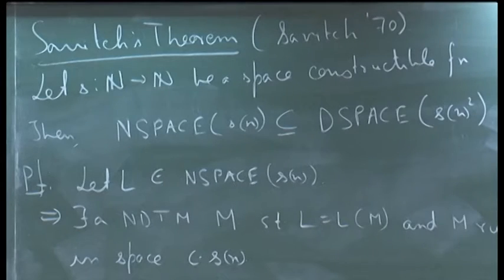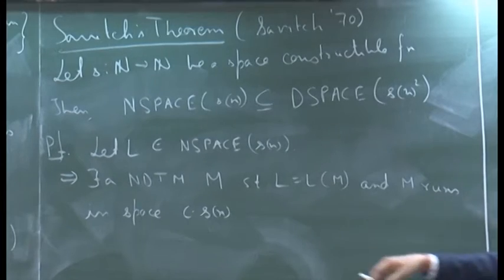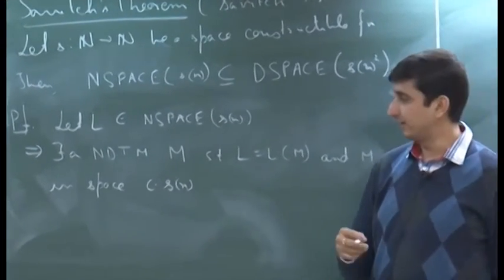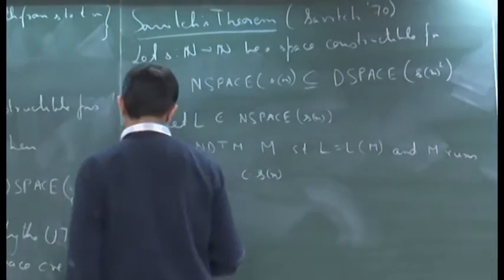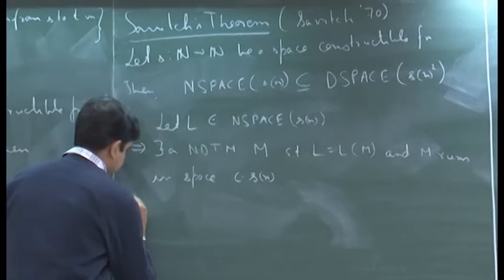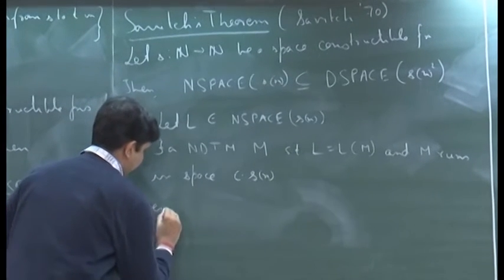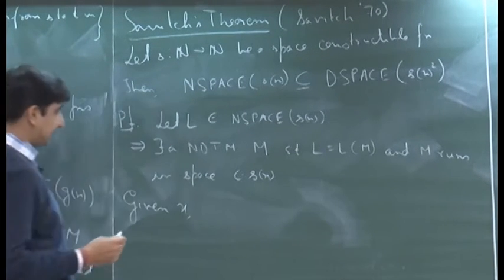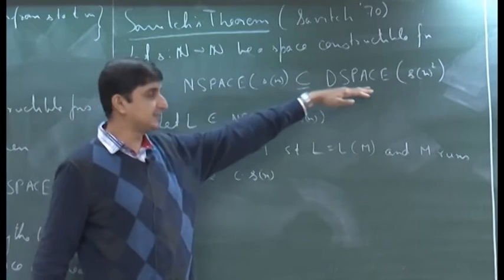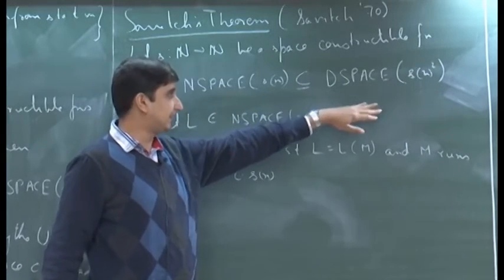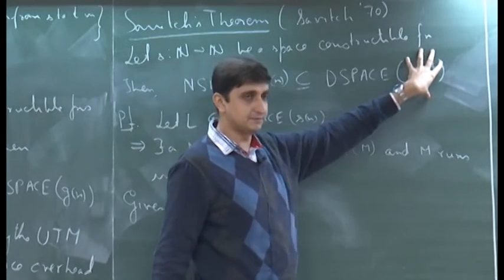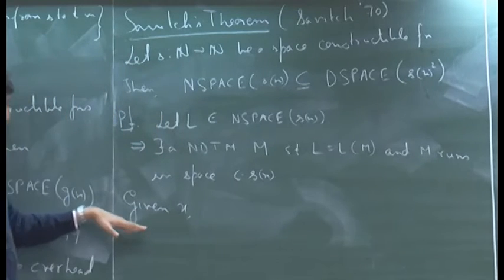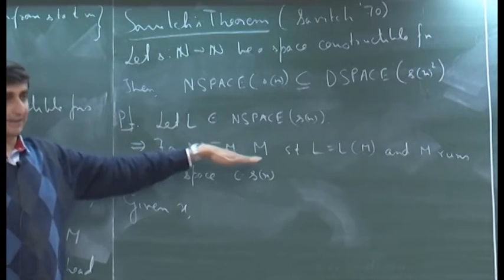So, what do we do next? We look at the configuration graph of this machine on any input. Given x, the goal is to construct a deterministic algorithm that uses at most this much space and decides if any given x belongs to this language or not.